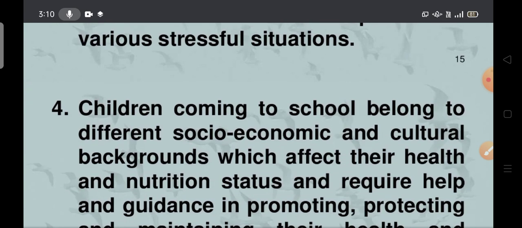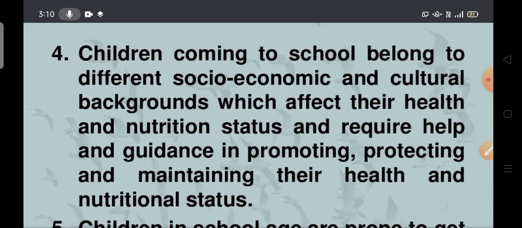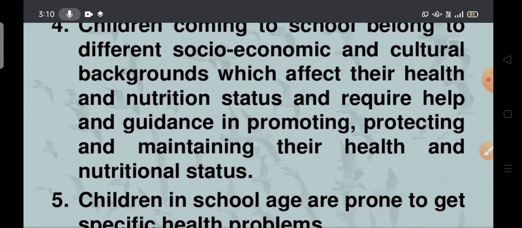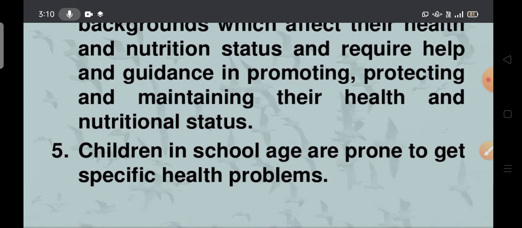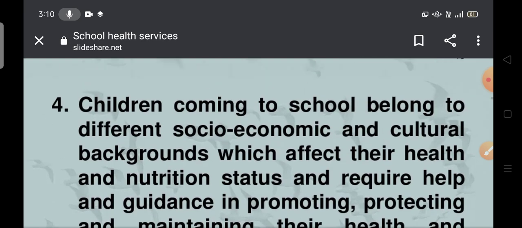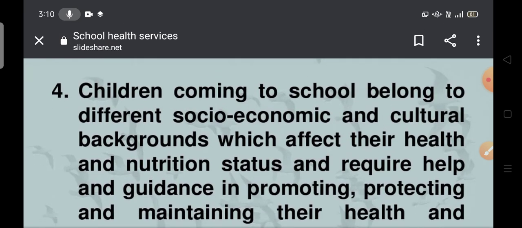Children coming to school belong to different socio-economic and cultural backgrounds which affect their health and nutritional status and require help and guidance in promoting, protecting, and maintaining their health and nutritional status. So the children are coming from different backgrounds. The school children belong to different socio-economic statuses. Each student may have a different family background.